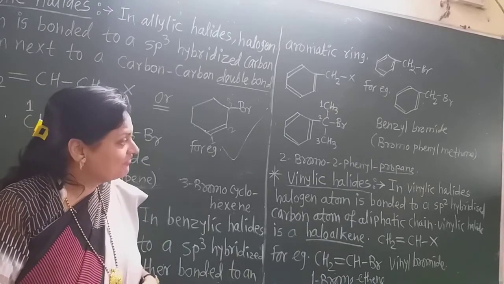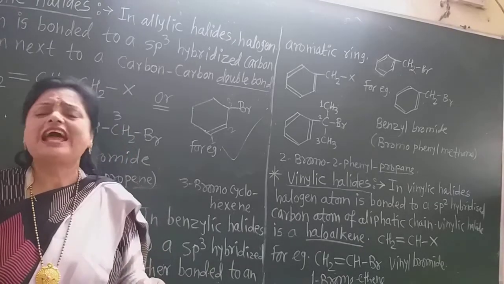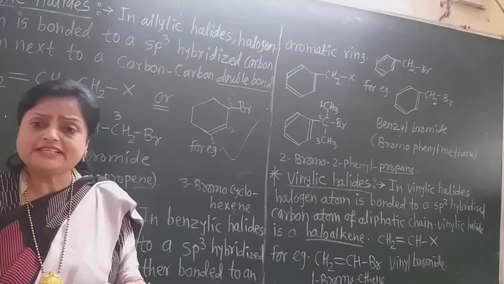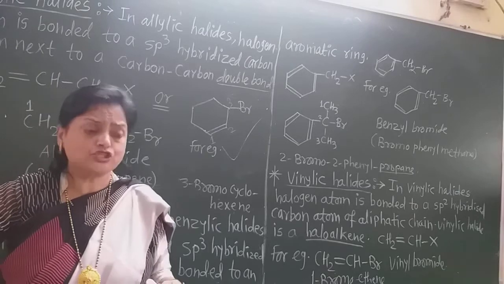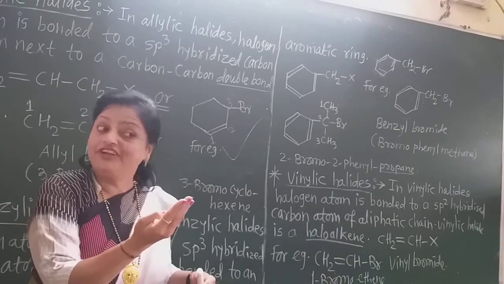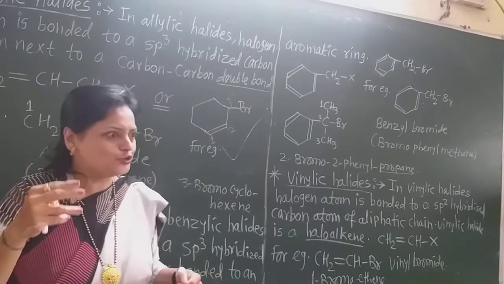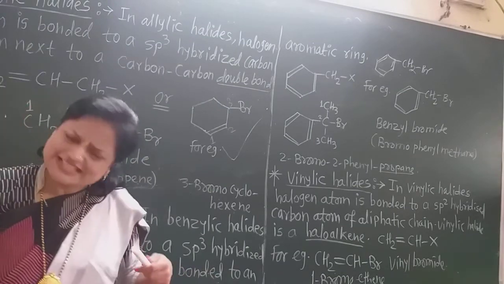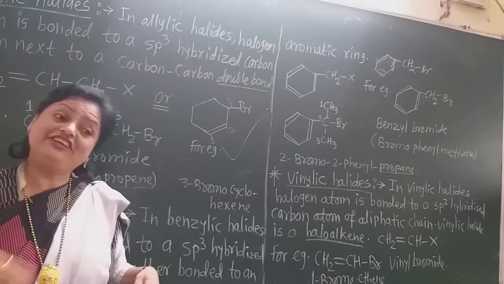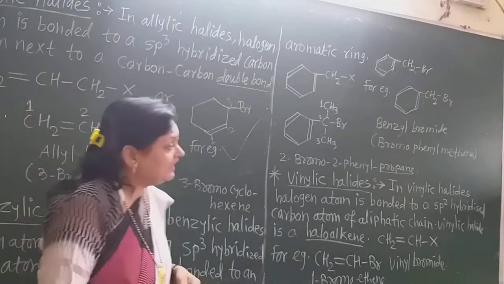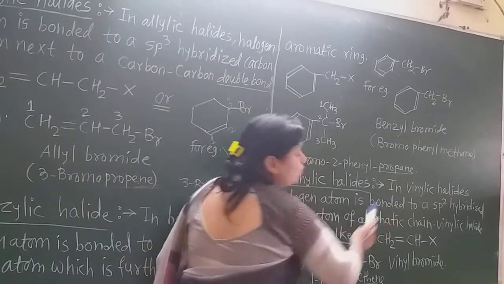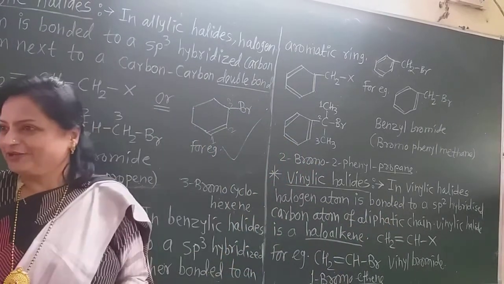Now this is the vinylic halide. This is very simple, and in the 11th standard we learn about vinylic compounds. If a carbon-carbon double bond is there and a group is directly attached, suppose we learn the vinyl alcohol, CH2=CHOH, that is the vinyl alcohol. In a similar manner, here are the vinyl halides. Now what are vinyl halides? In vinyl halides, the halogen atom is bonded to an sp2 hybridized carbon, not sp3.